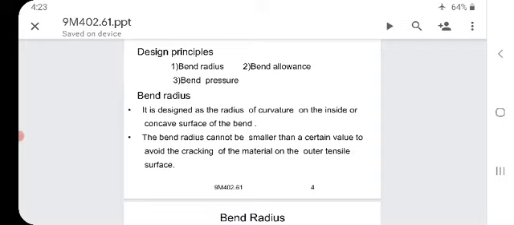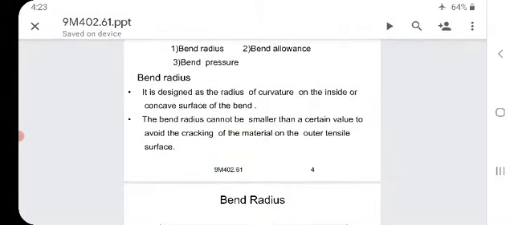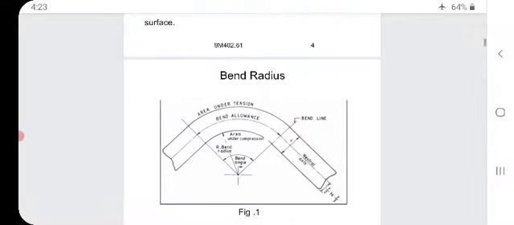It is defined as the radius of the curvature on the inside or concave surface of the bend. The bend radius cannot be smaller than a certain value to avoid the cracking of the metal on the outer tensile surface. We will see the figure.